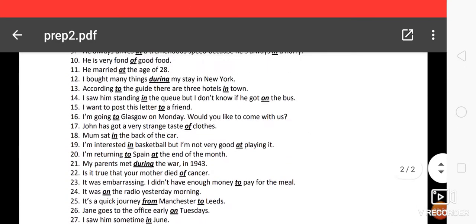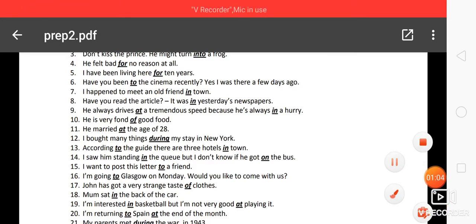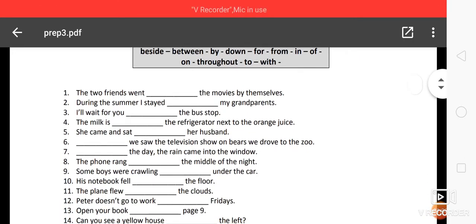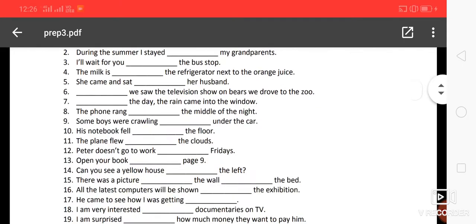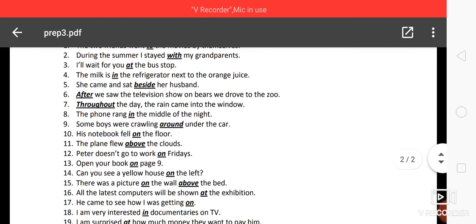Somewhere you can see that different kinds of words are used here. Just go through this, that is preposition 2 dot pdf. Then you can also see preposition 3 dot pdf, where you need to use words like above, about, according, down, throughout. Just go through these. The key answers are also shared over here.